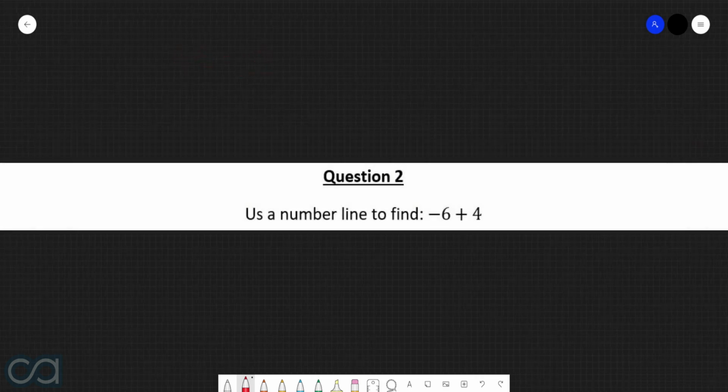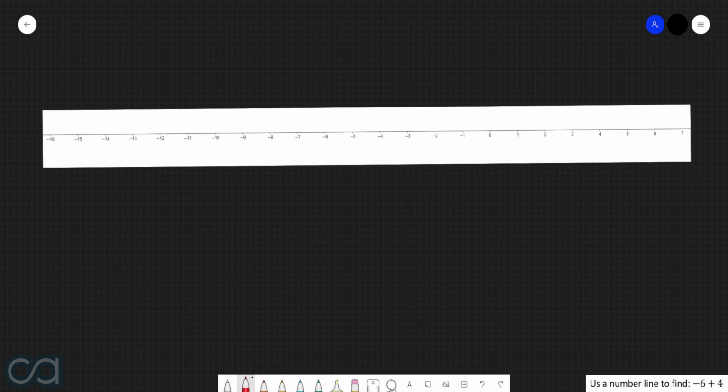Question 2. Use a number line to find negative 6 plus 4. Alright, let's first of all pop in an empty number line. Alright, so we're performing the operation of negative 6 plus 4, which means that we're going to start off at negative 6 and then move to the right 4 times. This arrives us at the answer of negative 2, which therefore means that negative 6 plus 4 is equal to negative 2.